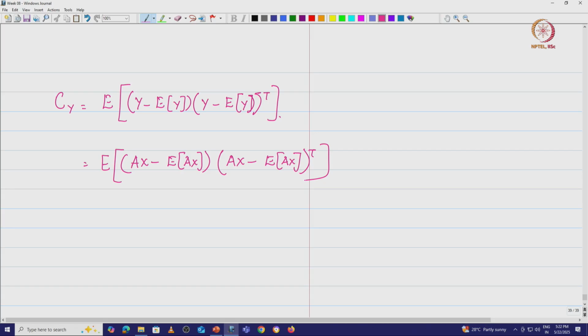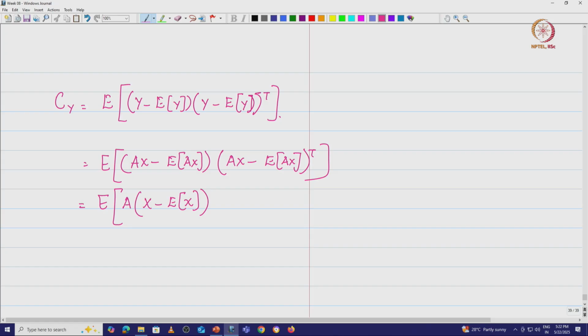Now, the expected value of Ax is A times the expected value of x, so I can write this as A into x minus E of x, into Ax minus E of Ax, the whole transpose.